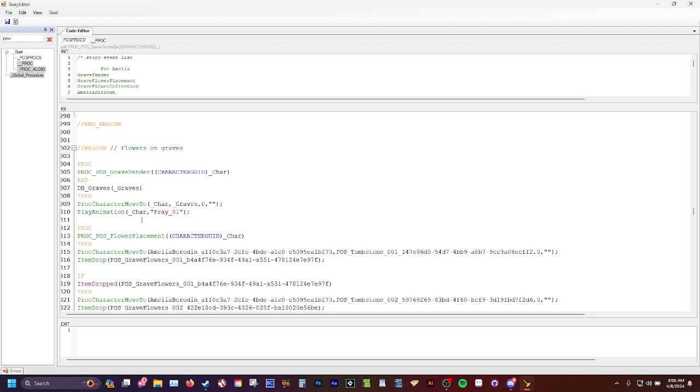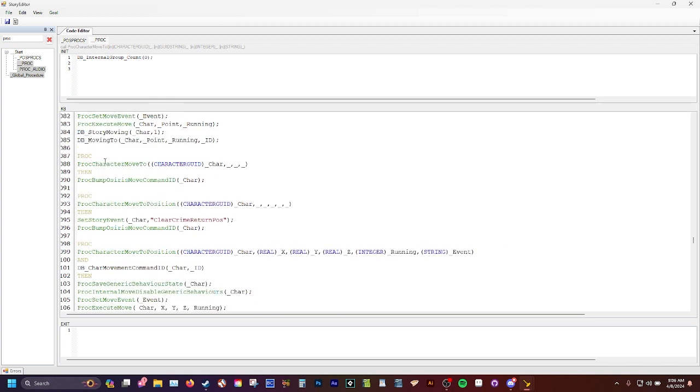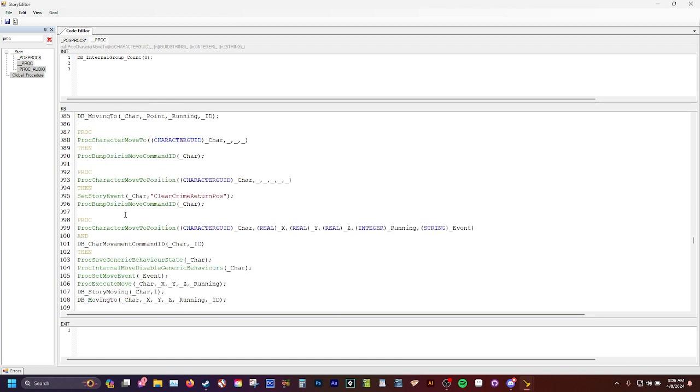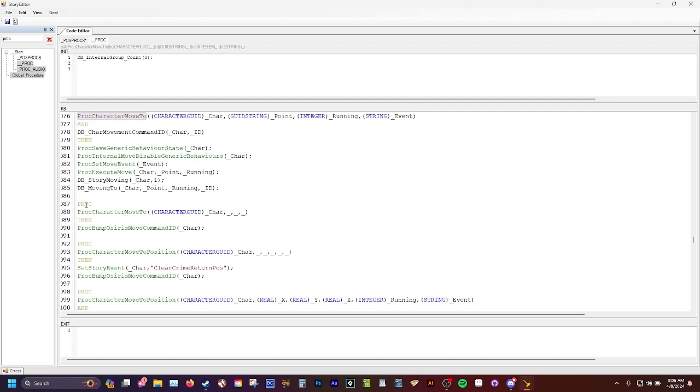You'll see a lot of procs that have the same kind of thing going on, where it'll have a proc character move to, it'll have some definition, and then it'll have the same exact proc with some things filled in already.